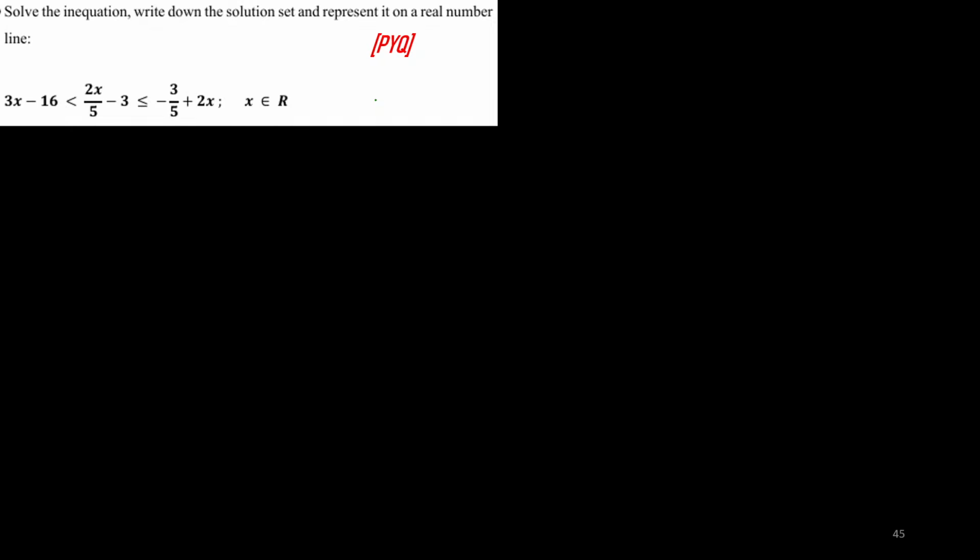Now let us go to the next one. This is an inequation. Solve the inequation, write down the solution set and represent it on the real number line. You are supposed to represent it on the real number line. Now let us start solving this one. 3x minus 16 is smaller than 2x by 5 minus 3, and 2x by 5 minus 3 is smaller than or equal to minus 3 by 5 plus 2x. Check twice, children, whether you have written the question correctly or not.